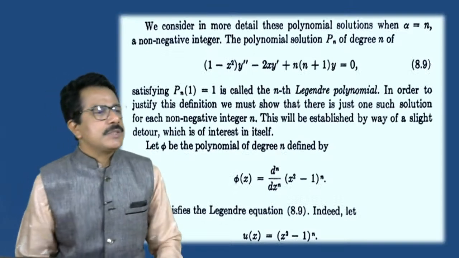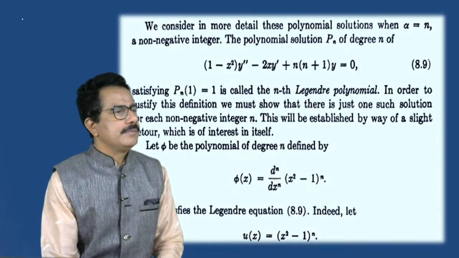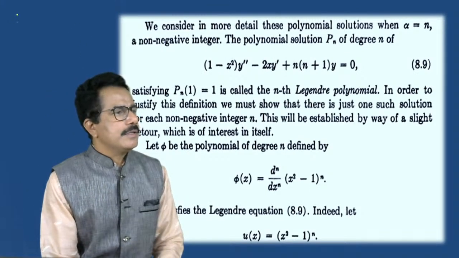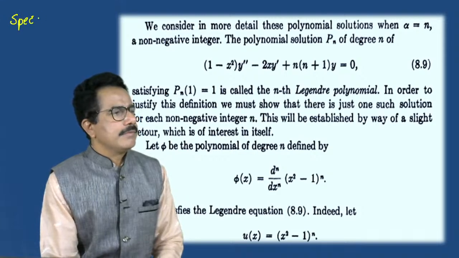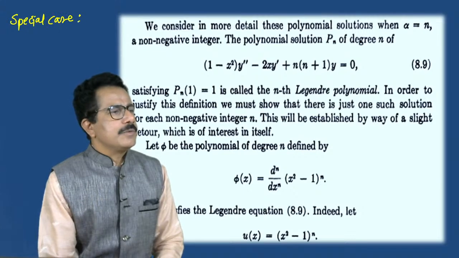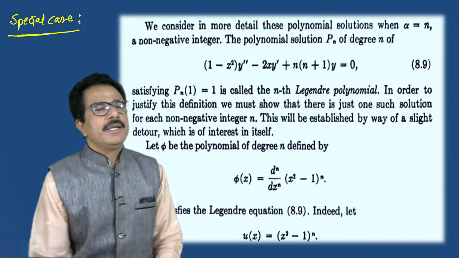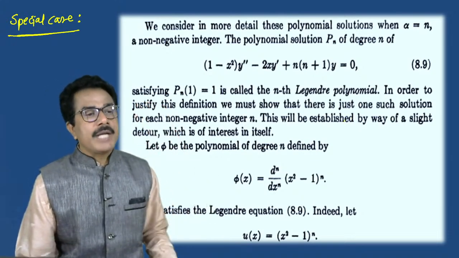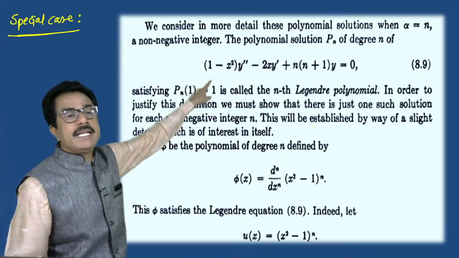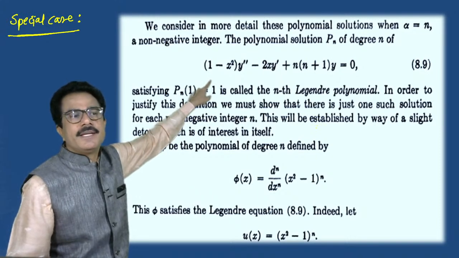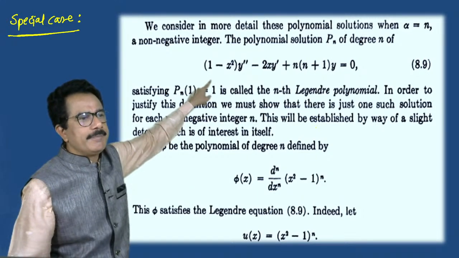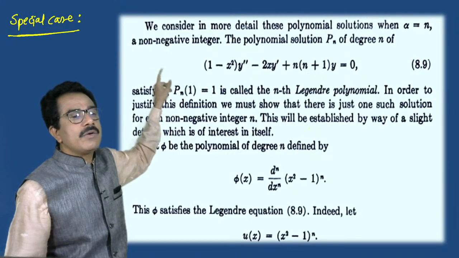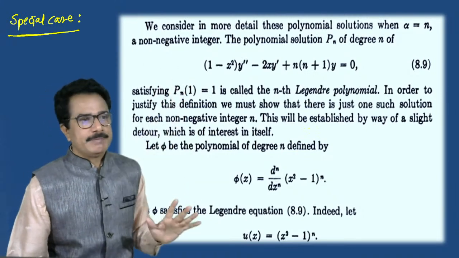Now this is for special case or note. It is the special case. If we put alpha is equals to n, अभी क्या करना है आपको? If we put alpha is equals to n, then Legendre equation can be written in terms of n because n is a non-negative integer.